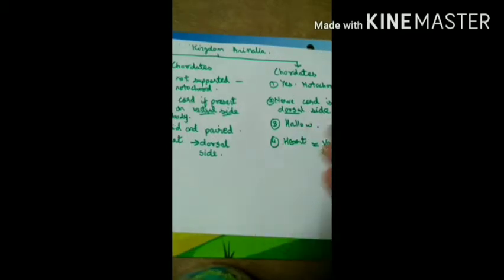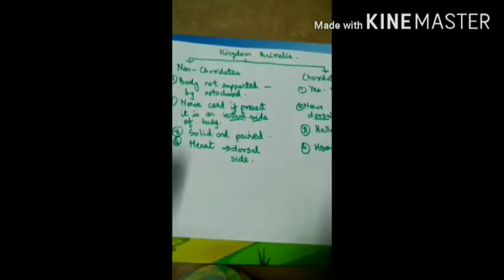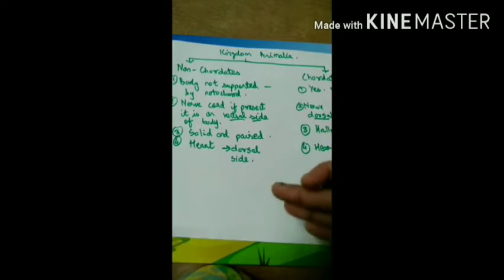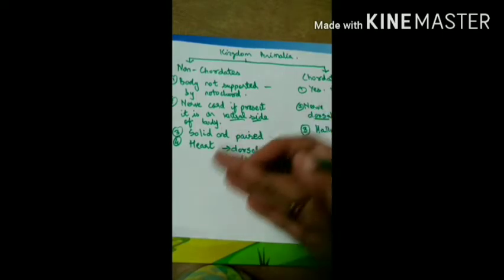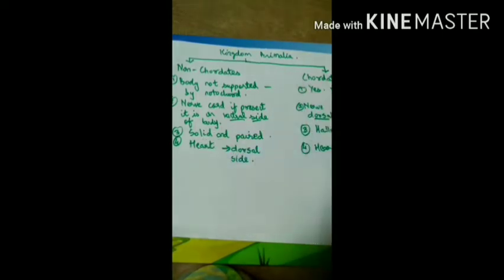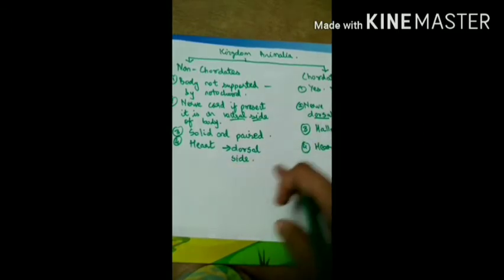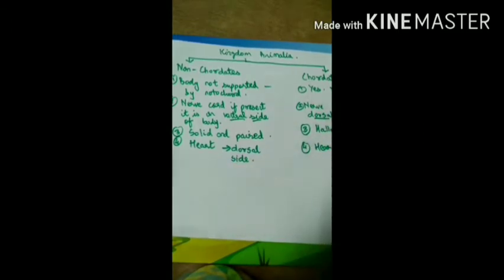So this was about the non-chordates and chordates. You can also write down the differences between the non-chordates and chordates. You can explain the characteristics based on these. You can give some examples also of non-chordates and chordates. Now let's begin with the phyla. Phyla of what? Phyla of chordates. So I'll begin with the phyla.